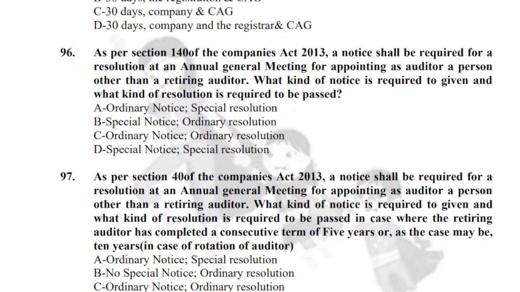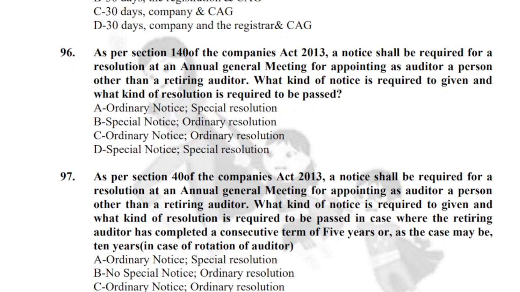It's a small typo error here. As per section 140 of the Companies Act 2013, a notice shall be required for a resolution at an annual general meeting for appointing an auditor, a person other than retiring auditor. So here under section 140, they want to appoint a person other than retiring auditor. What kind of notice is required? So now I'm getting confused. What is the difference between question 96 and 97? Okay, be very careful. What kind of notice is required to be given?